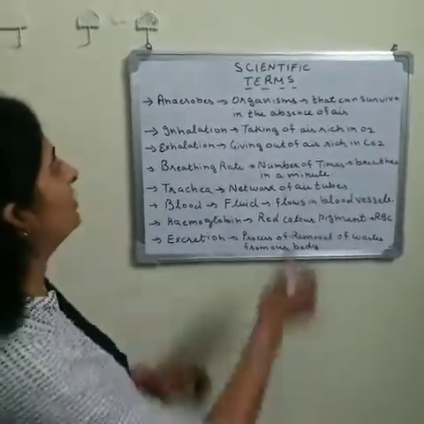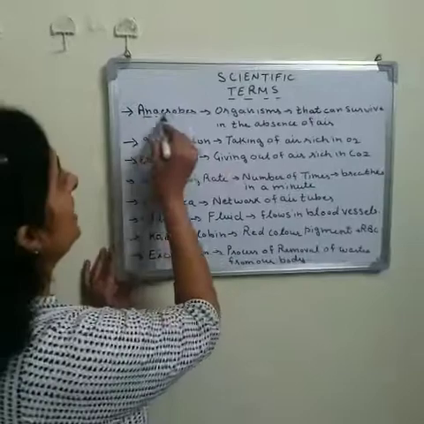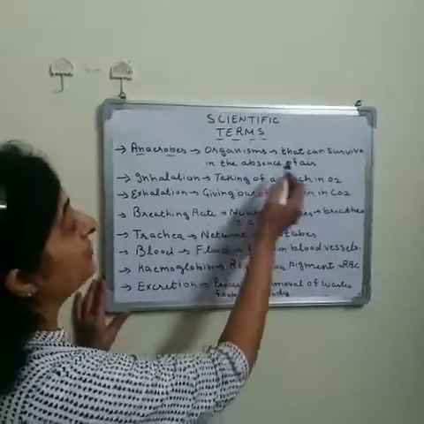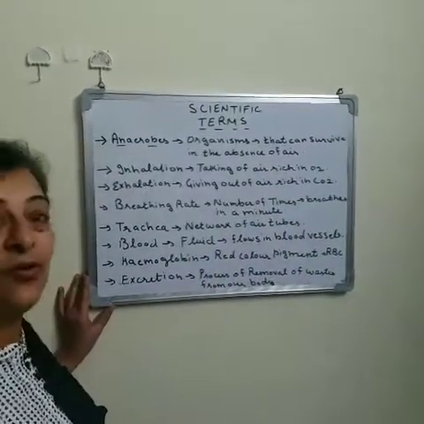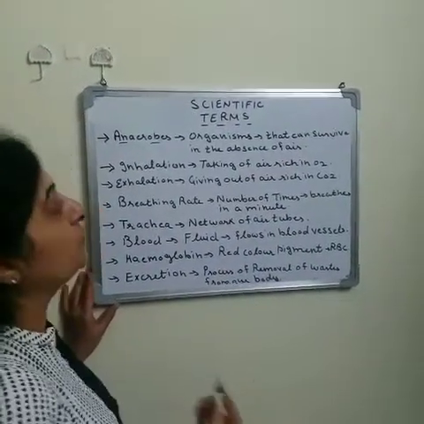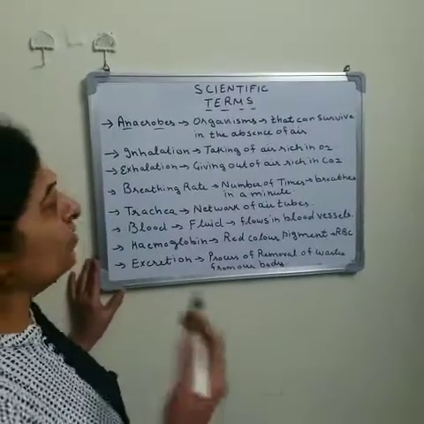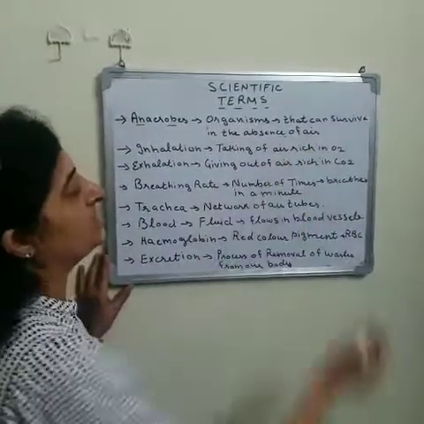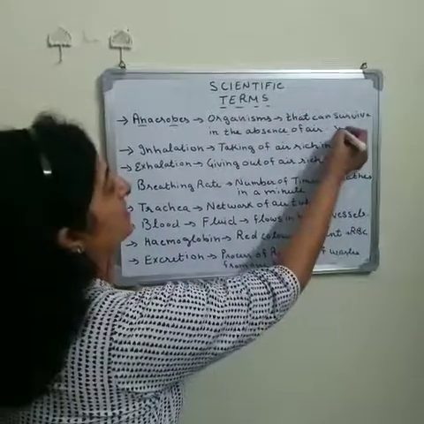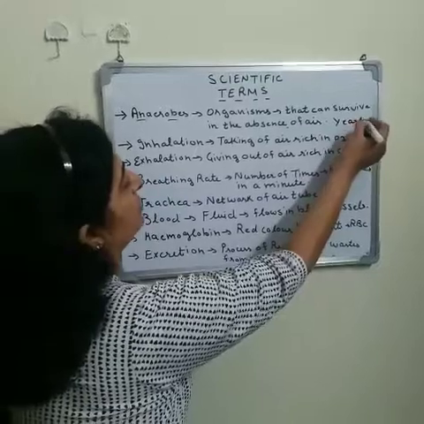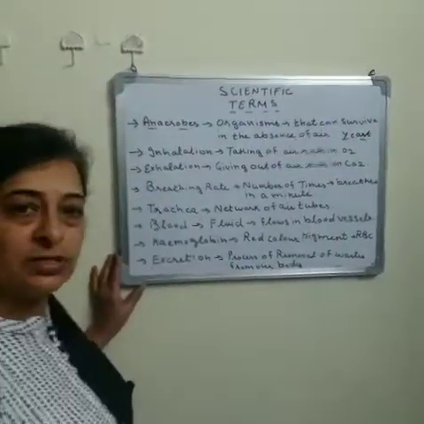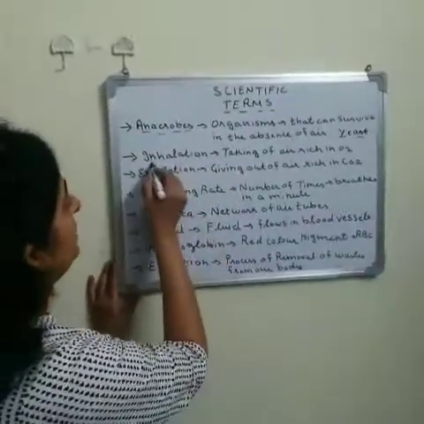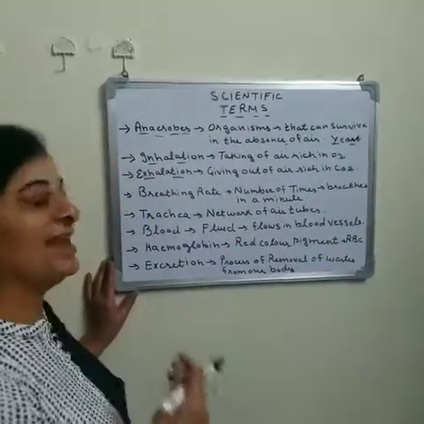So first of all, there is a term for you, that is the anaerobes. Anaerobes are those organisms that can survive without oxygen, or that can breathe in the absence of oxygen, or you can say organisms which can survive in the absence of air, like the yeast. Yes, like the yeast, they can do the process of respiration without oxygen, and that's why they are known as anaerobes.